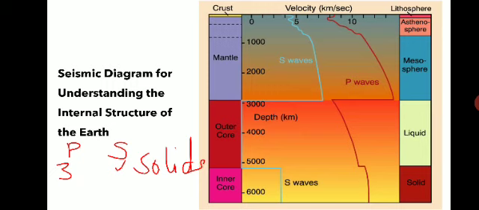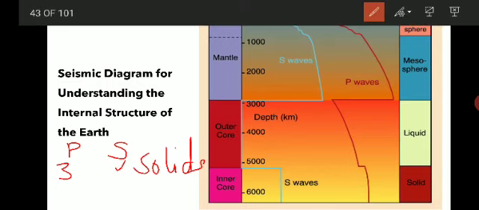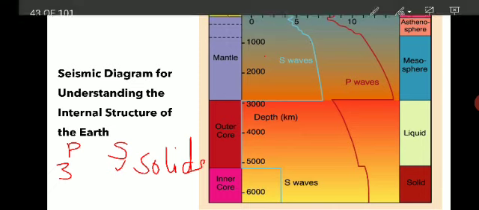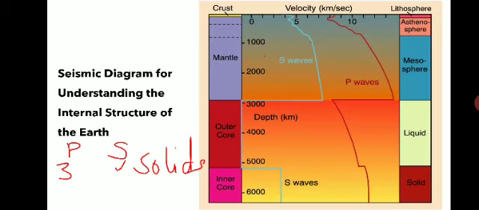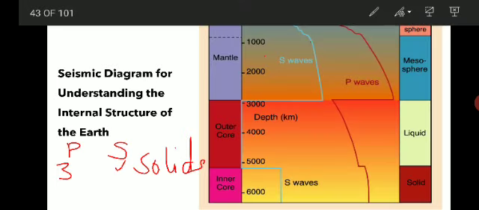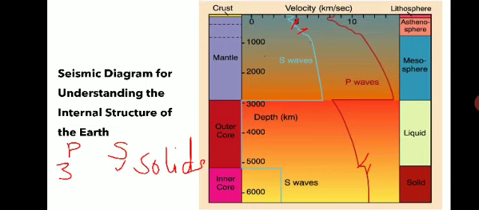This change in the seismic velocity of any seismic wave is called seismic discontinuity. Here in the figure you can see the change in the seismic velocity, at the top as well as here.